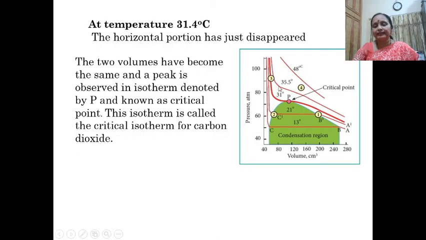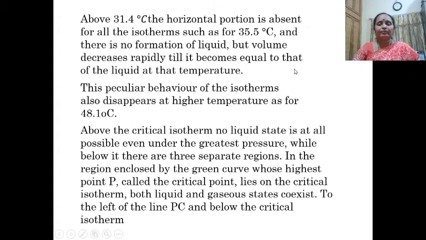If we look at 35.5 degrees Celsius or at 48 degrees Celsius, this horizontal line is absent. At 35.5 degrees Celsius, there is no formation of liquid, but the volume decreases rapidly till it becomes equal to that of the liquid at that temperature.